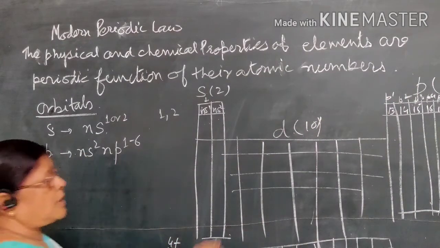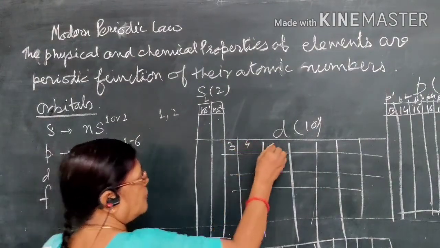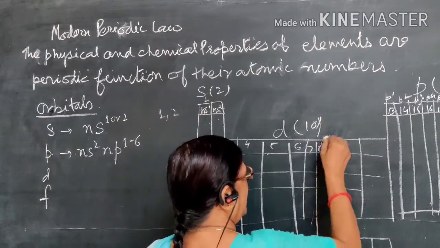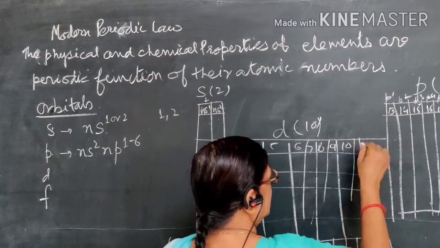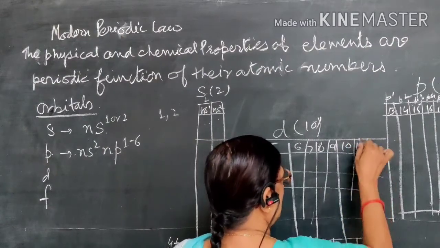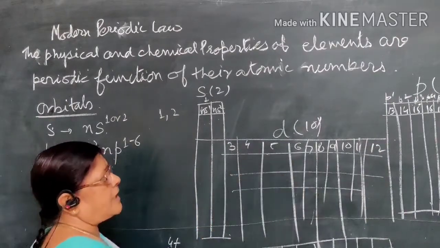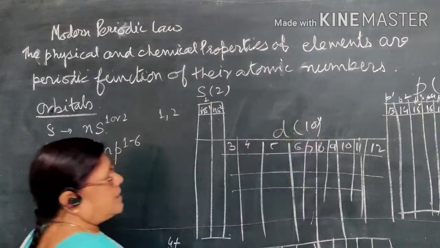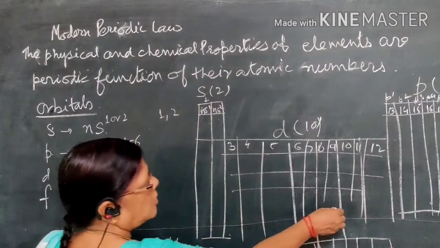Now, when we come to the d orbital, the groups start from 3, then 4, 5, 6, 7, 8, 9, 10, and then 11 and 12. So there are 10 groups, because the capacity of the d orbital is 10. That's why the d block is divided into 10 groups.